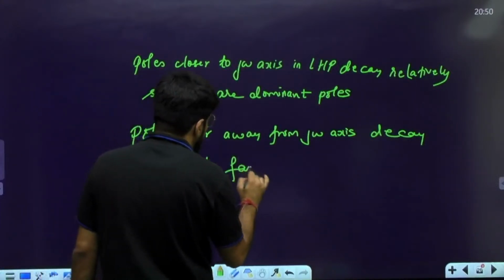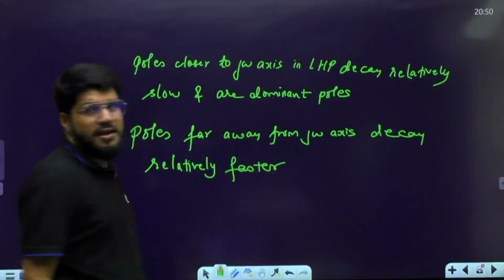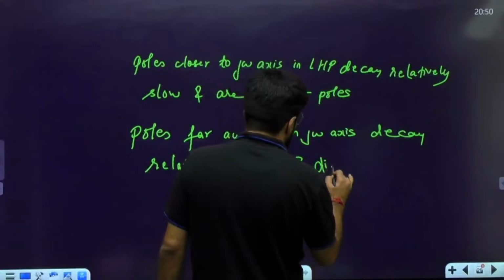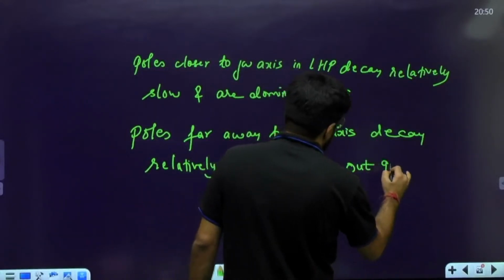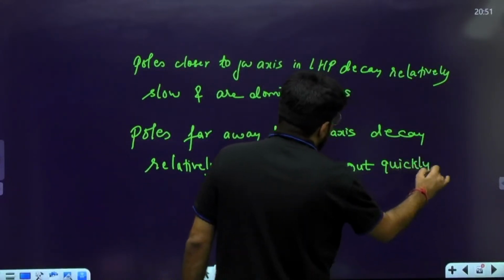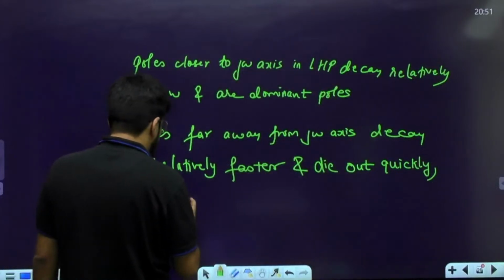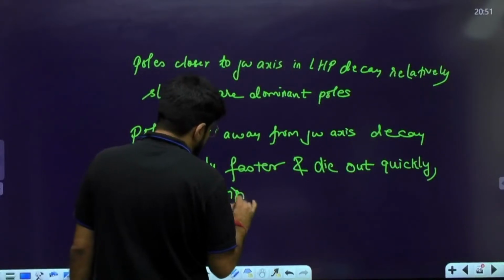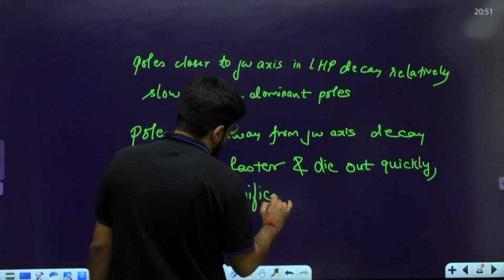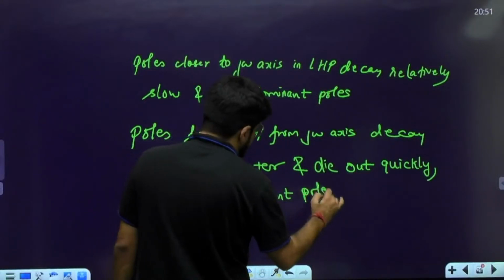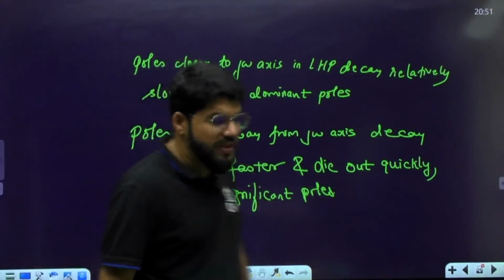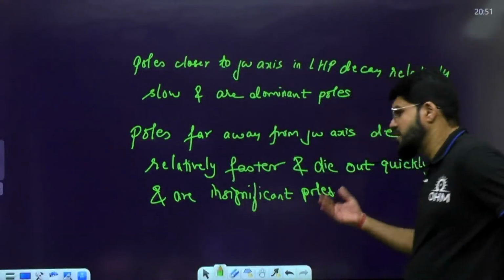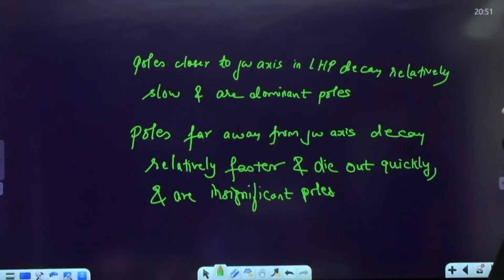They decay relatively faster and die out quickly. They just come and go, die out quickly, and are known as insignificant poles. This is where the dominant pole concept is applied. The poles closer to the j omega axis are dominant, and the poles far away we normally call insignificant.